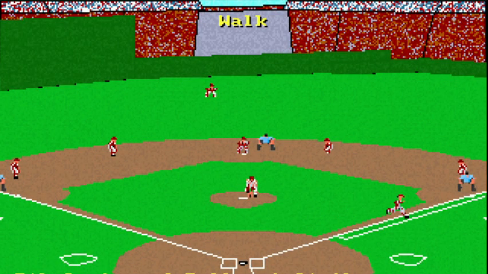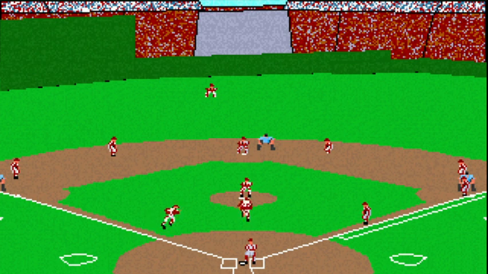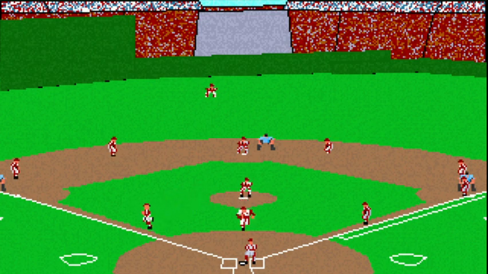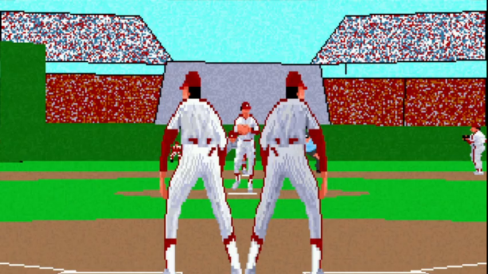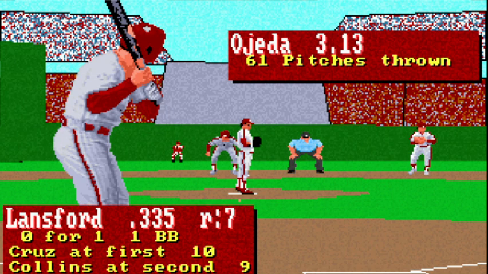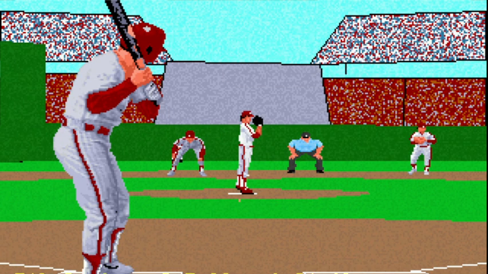Oh, Cruz takes a walk. Oh, they're going to the mound. All right, Lansford, you got two speedy runners on.